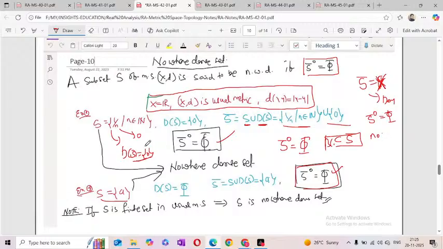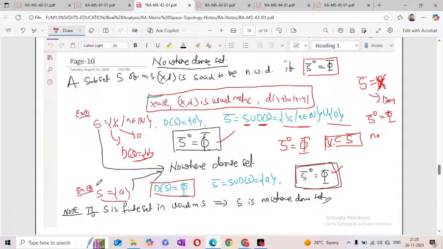Okay, now come to the second example. Here the second example, S is equal to a single-term set. Now the derived set of the single-term set is empty, and the closure of this S is the single-term set. Now this one is nowhere dense.